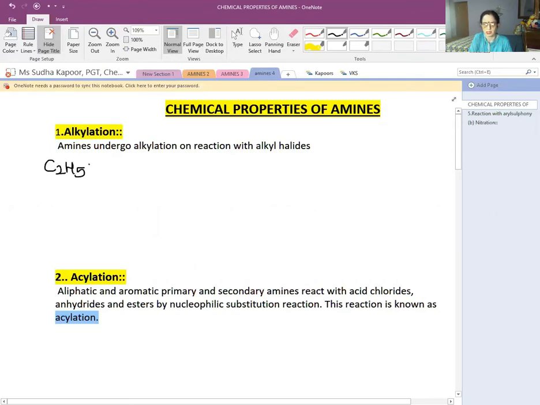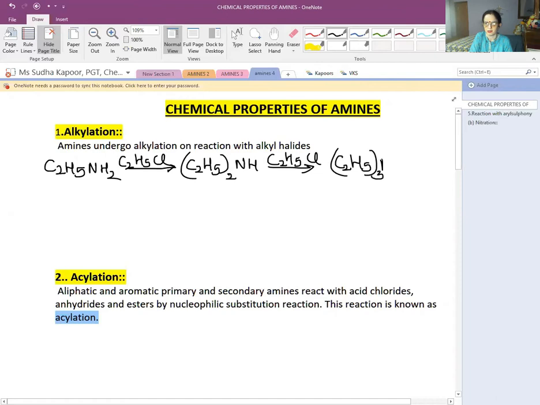We have taken methylamine and we have added RX to it. The R can be any group. For example, let us take methyl chloride. We will be getting the 2 degree amine. Further, if the reaction is proceeded with the same condition, then it will form the 3 degree amine. Remember the classification that we have done. Now again, if we add C2H5Cl to it, it will give rise to the quaternary ammonium salt, (C2H5)4N+ Cl-, which is the quaternary salt.